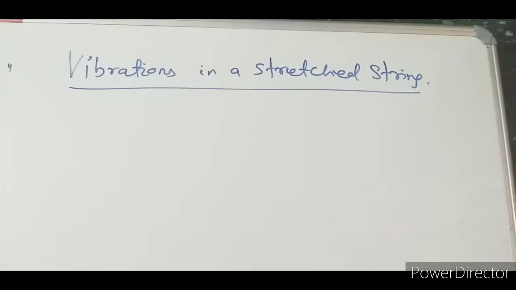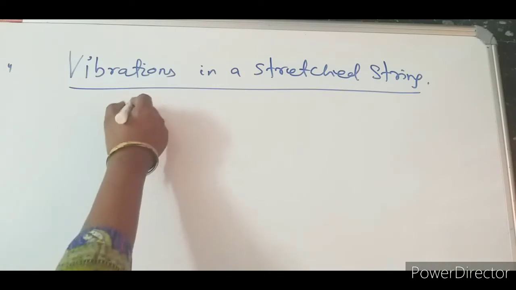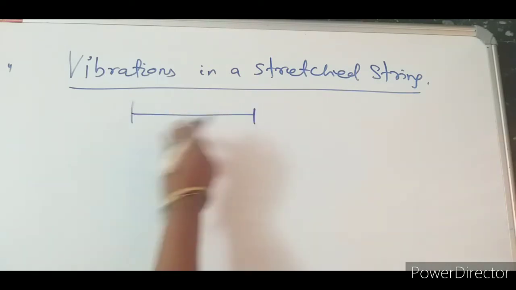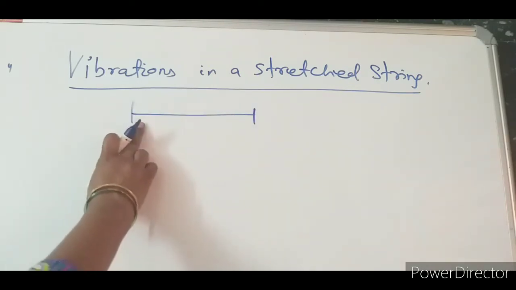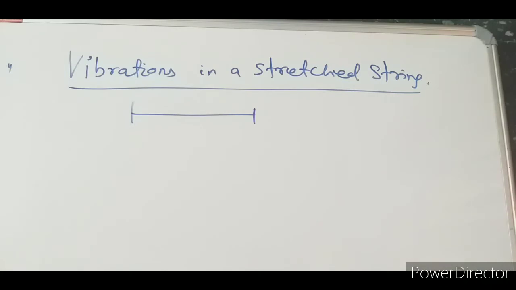Now we are considering the vibrations produced in a stretched string. Here, whenever we are considering vibrations in a stretched string, indirectly we are going for the frequency produced in the stretched string. Okay, so a stretched string means we are taking a string, and one side of the string is tightly held, or both sides can be tightly held.